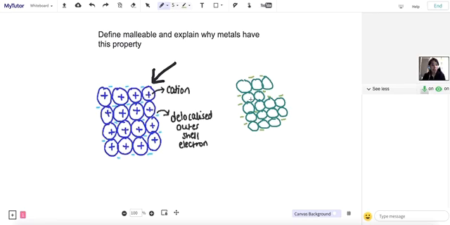So the reason why a metal is malleable is that these layers of cations can slide over one another, therefore making a new shape of a metal without breaking that structure into pieces because of those electrons, meaning that there's still those electrostatic attractive forces between the cations and the electrons.